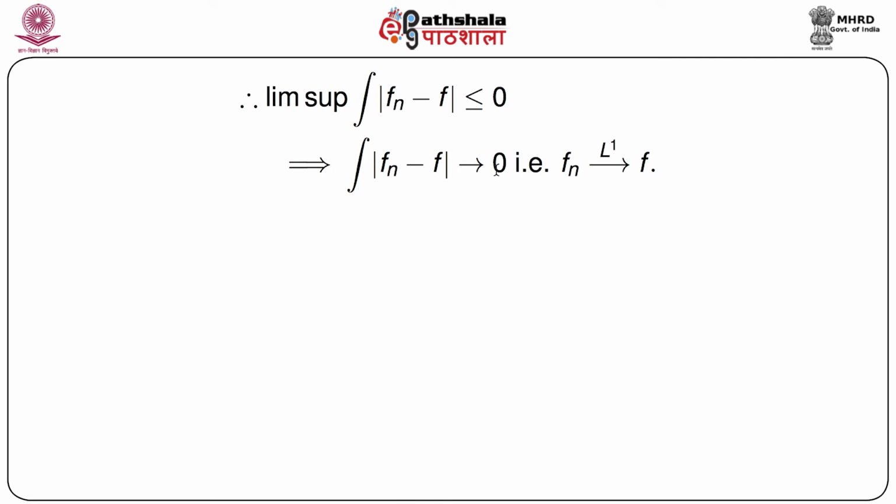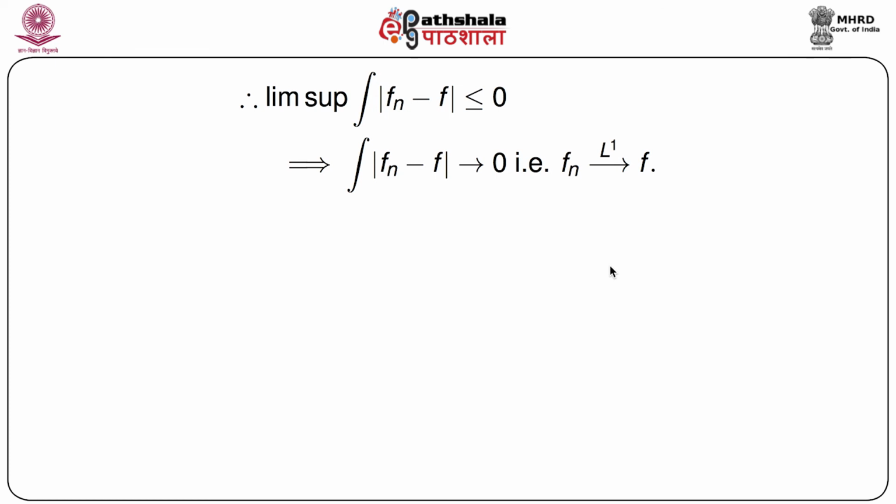Since it is a mod, it cannot be less than 0, so it must be 0. That automatically implies that the integration of mod fn minus f goes to 0, that is, fn converges to f in L1. So we have proved the same thing, but we have applied Fatou's lemma.